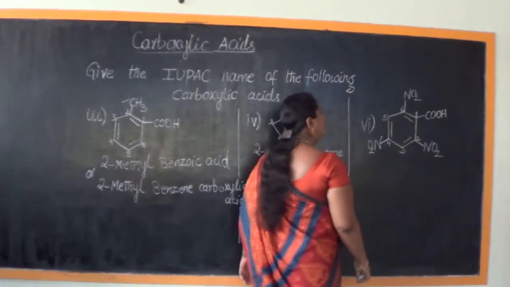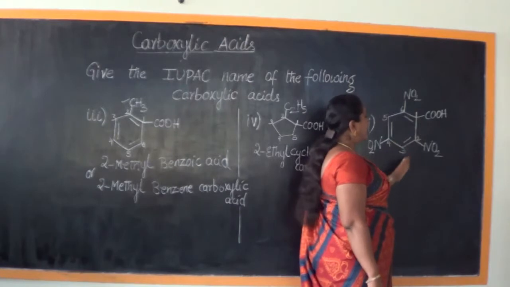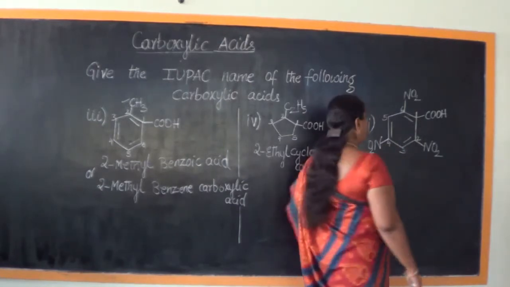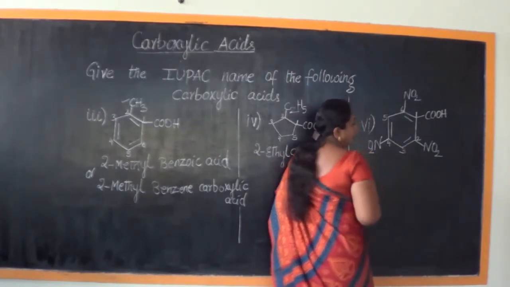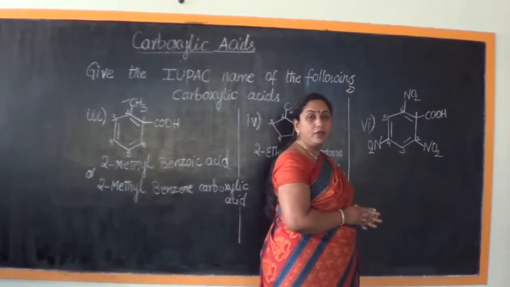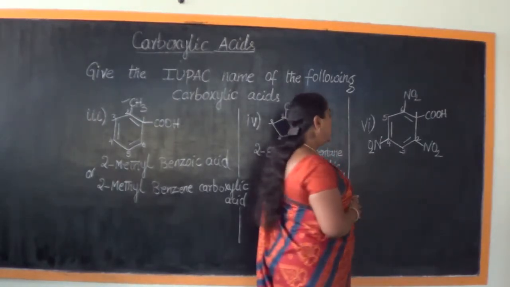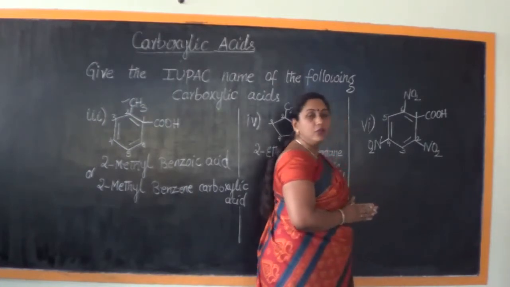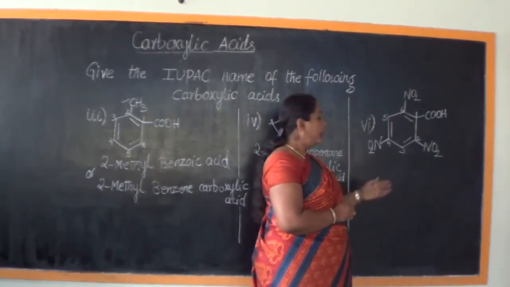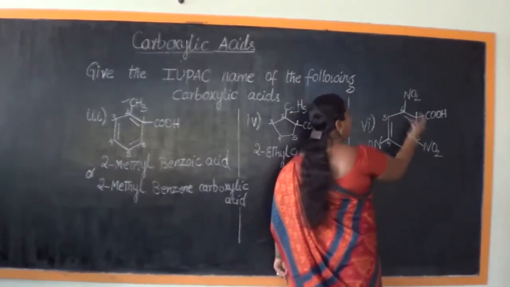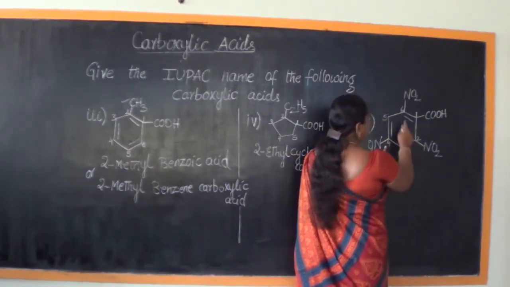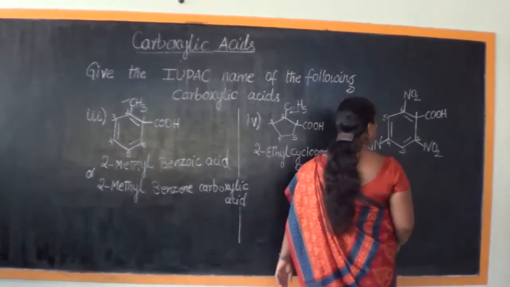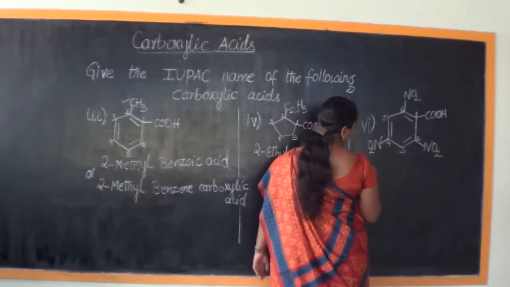Now you might have the doubt, why did I come like this for numbering the carbon atoms? Why didn't I go in this way? Now you just look at this. We need to here also see the lowest sum rule: the lowest possible numbers that can be given to all the carbon atoms carrying these particular side chains. If I go like this, it will be the second, third, fourth, fifth and sixth. So 2, 3, 4 carbon atoms and then the 6th carbon atom. Either way we could have done. So therefore let me just do the nomenclature.